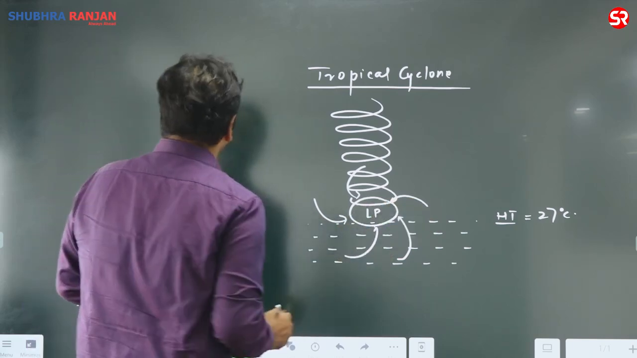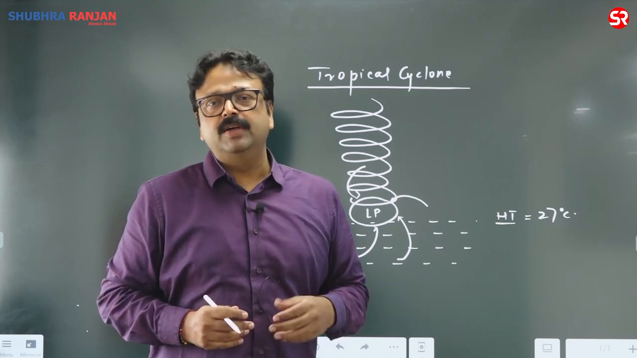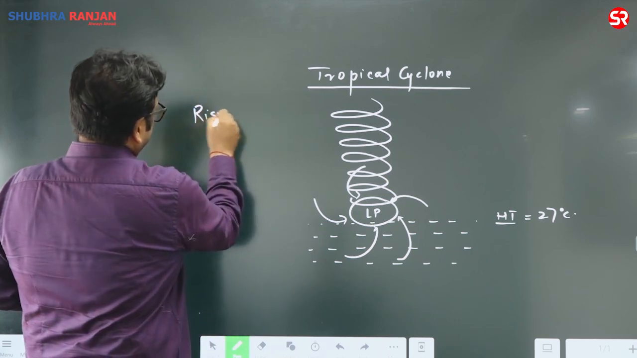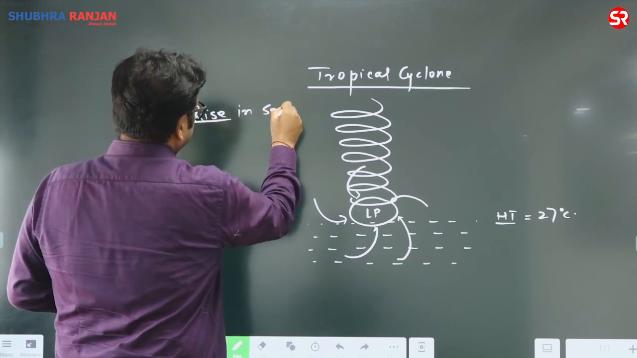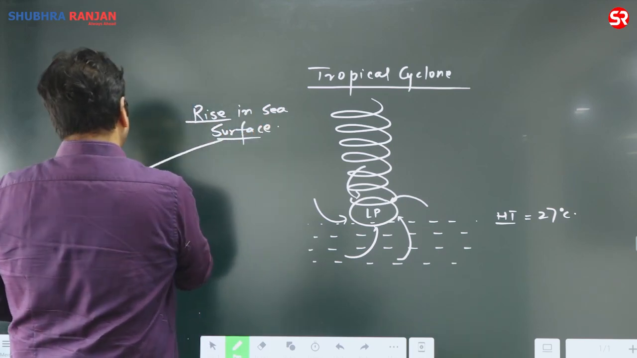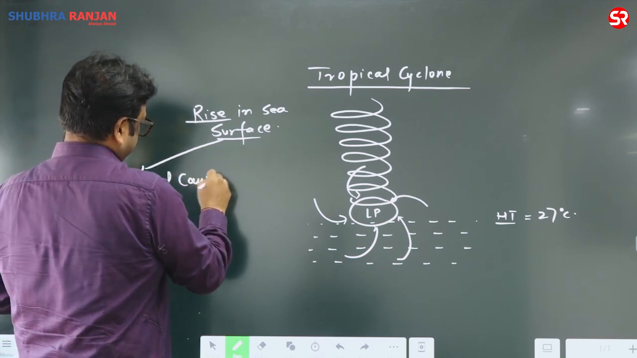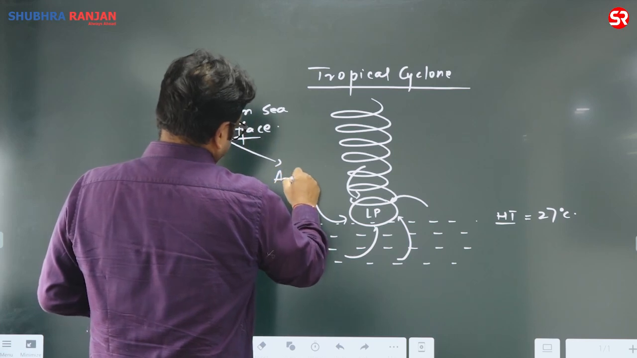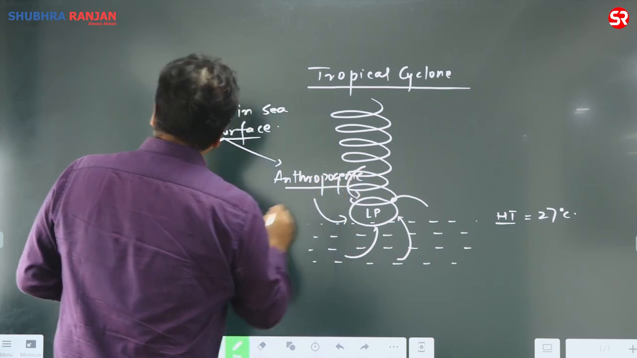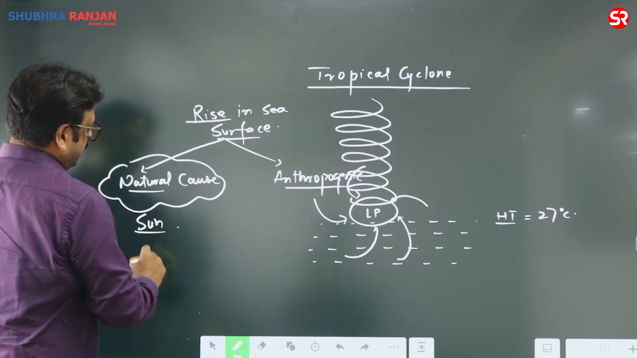So high sea surface temperature is required for creating the depression. So what is the meaning of rise in sea surface temperature? This rise in sea surface temperature is due to natural causes, and there are anthropogenic causes also. You all have this idea that naturally the sun is the source of energy, and we have learned about the heat budget.